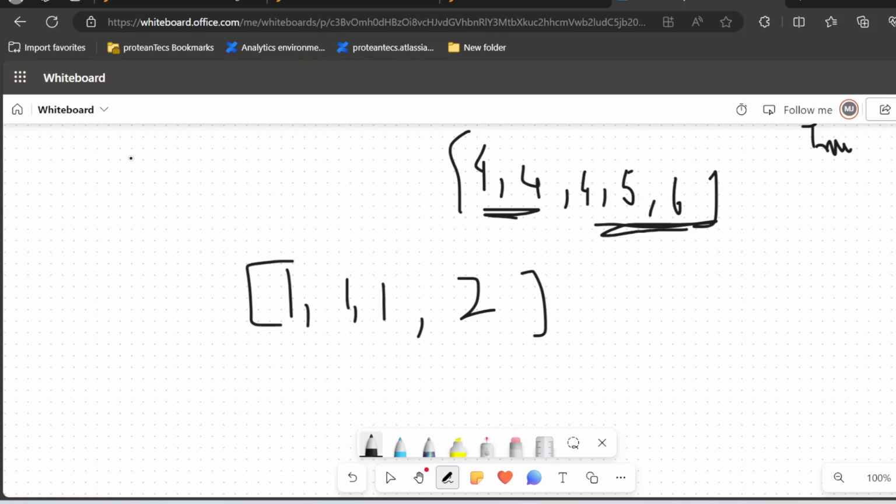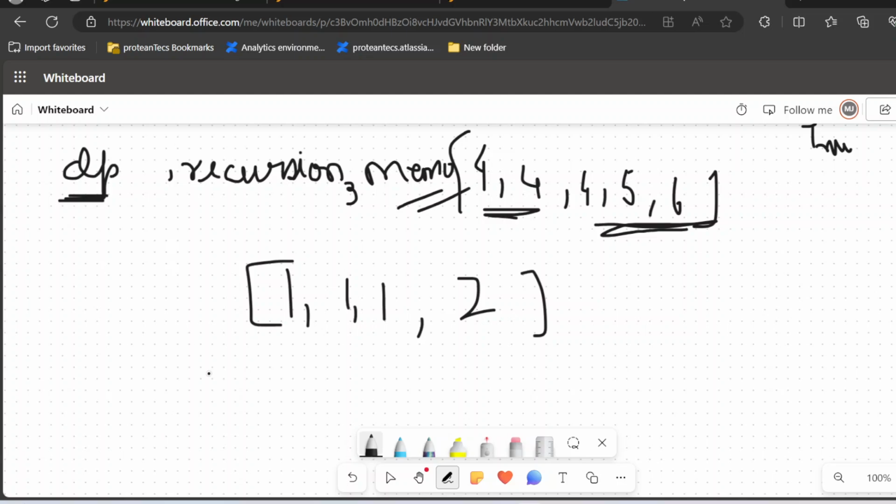I will solve the DP approach, but in order to understand DP, I think it is important to know the recursive solution, even though one can understand the DP solution pretty directly too. And even using recursion, one can understand the memoization solution. That's another important advantage of understanding the recursive solution.